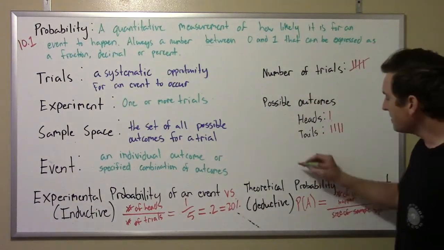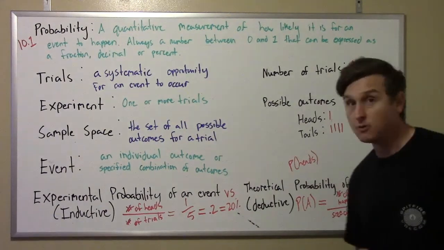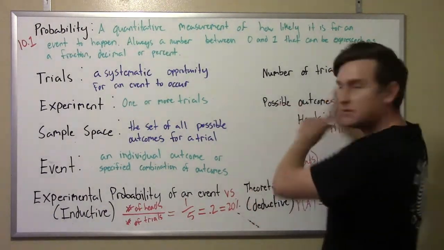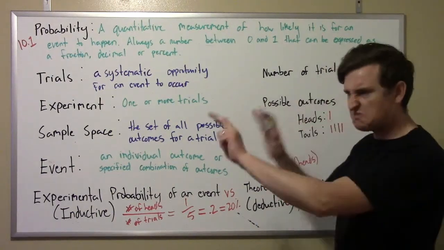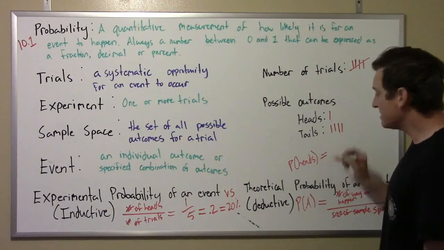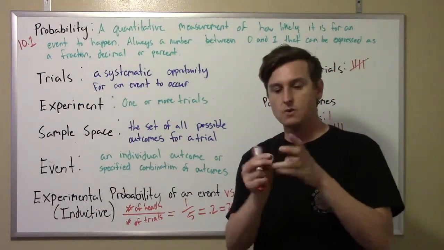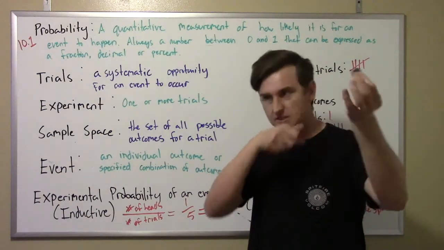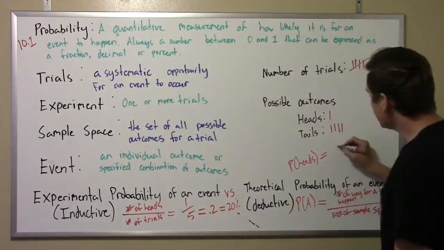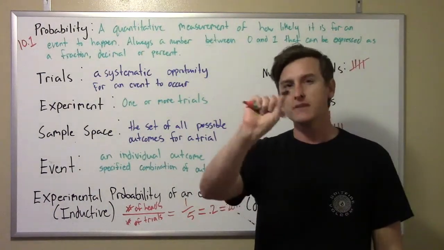So if I want the probability of heads, the theoretical probability, which doesn't have anything to do with this experiment I'm talking about, this is just theoretical without doing an experiment at all, then the probability of heads is how many ways are there to get heads by flipping a coin? Well, there's only one. There's only one head, so you get a heads. So there's one way to get heads. Okay, how many different possible outcomes are there?